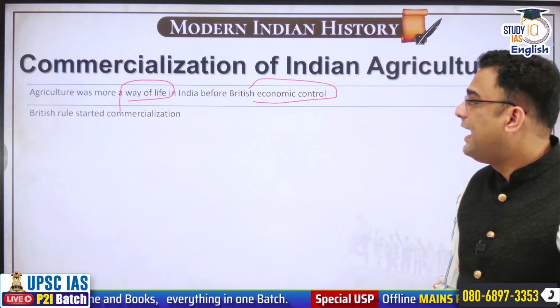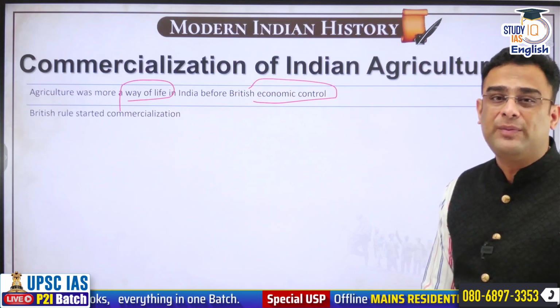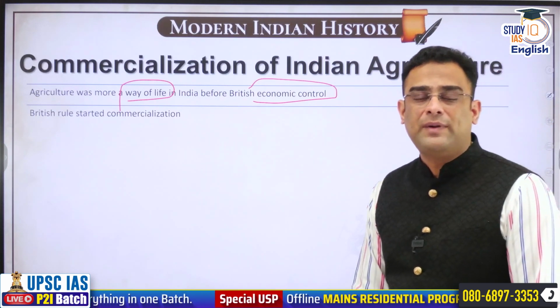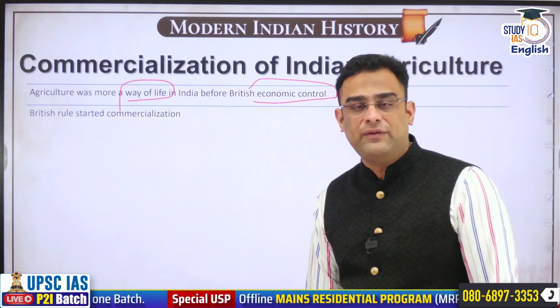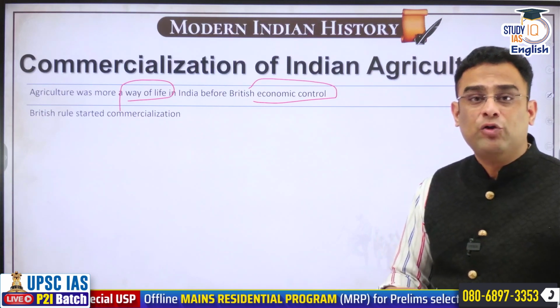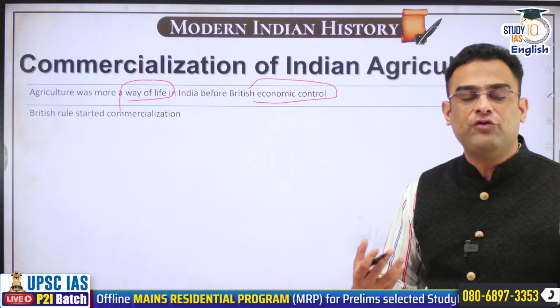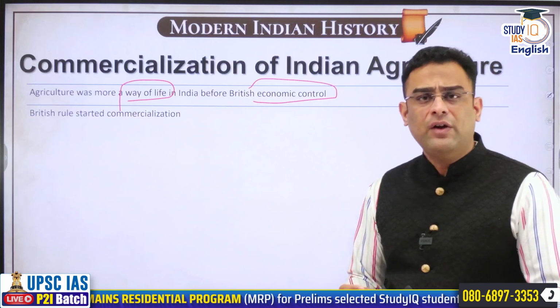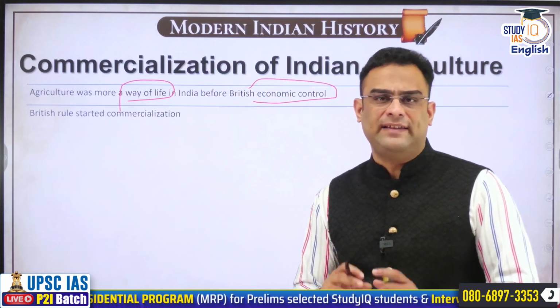For Indian farmers, agriculture was actually about subsistence. The farmer was primarily cultivating for himself, and the agricultural produce was basically used to keep the socio-economic system of the village going. Every village was largely self-sufficient in itself.